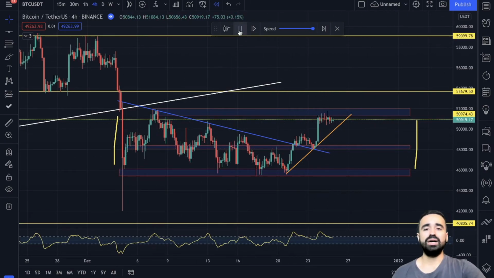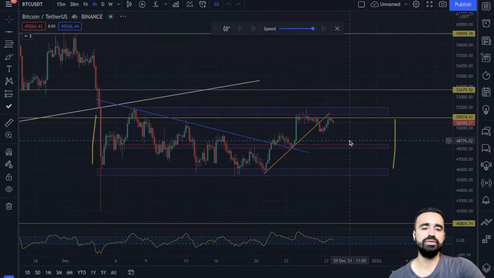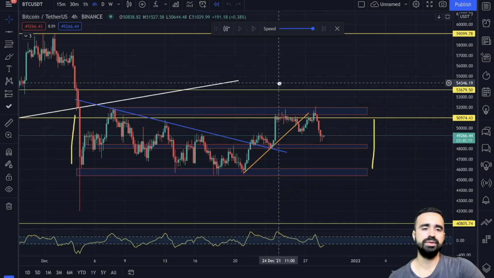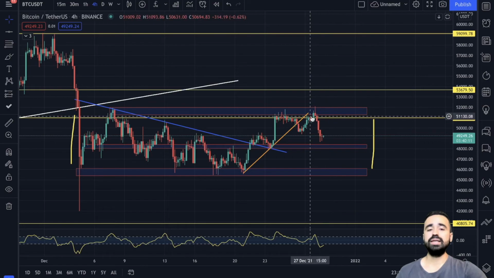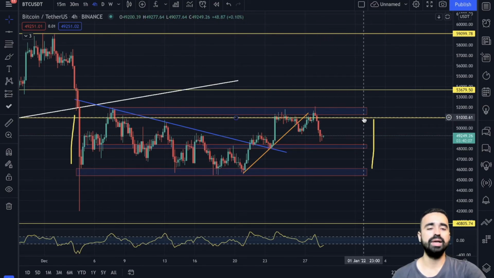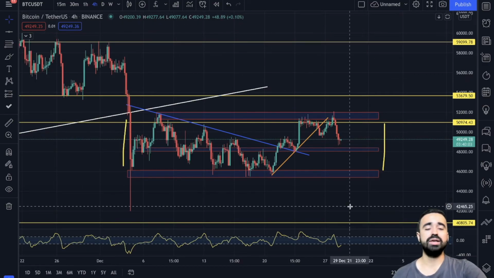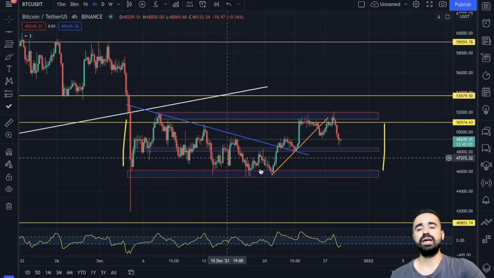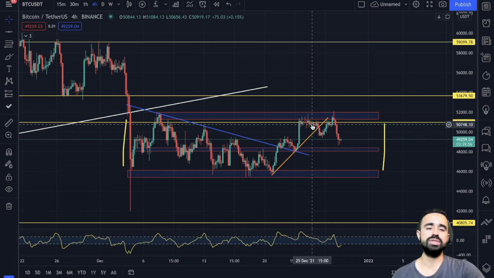So considering this here, we are at the moment holding around this area. Holding around this area, we are still in the range. Price may come down here and we may see another push upward here, but let's see what BTC will do. But as a trader, the best strategy in this kind of market is you can buy low, sell high, buy low, sell high. This is a really simple strategy, buying between support and resistance.